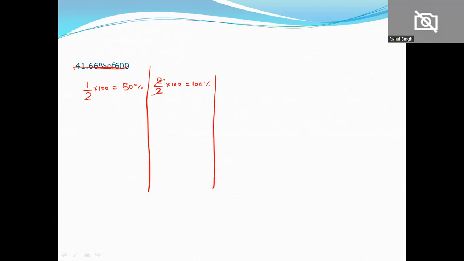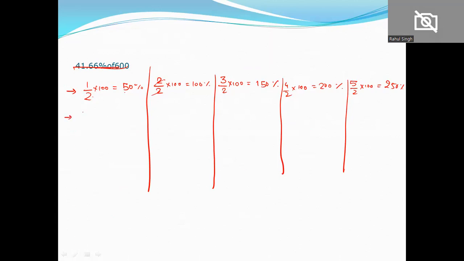Now 3/2, the third multiple of 1/2. If we convert it, see, this is a pattern set: 1/2 is 50, 2/2 is 100, 3/2 will be 150. What will 4/2 be? That will be equal to 200%. What about 5/2 now? That will be equal to 250%. See, this is making sense. The pattern keeps setting up.